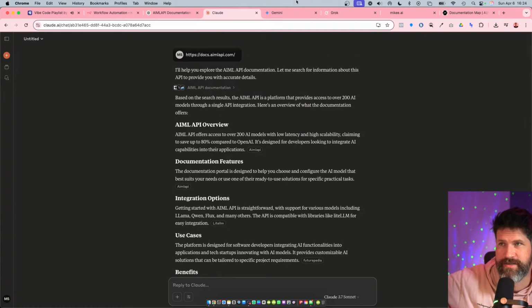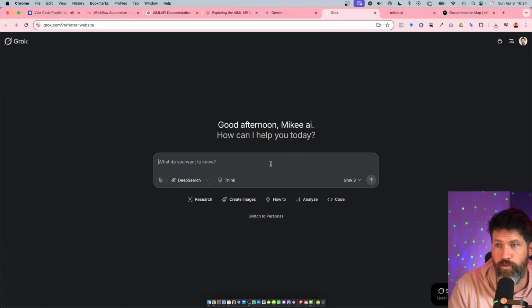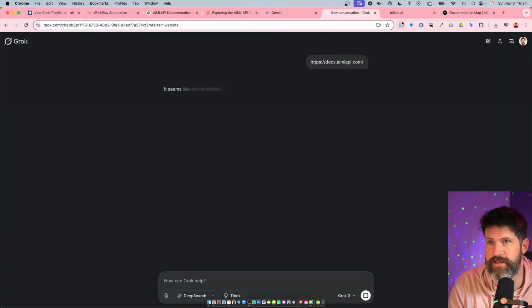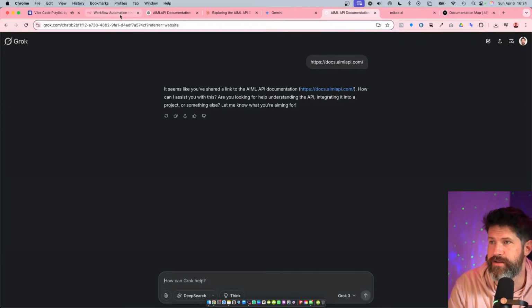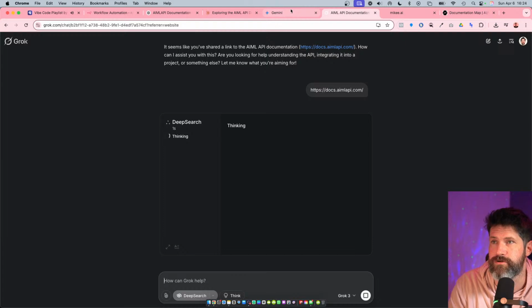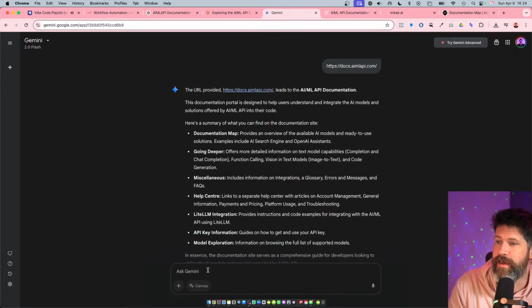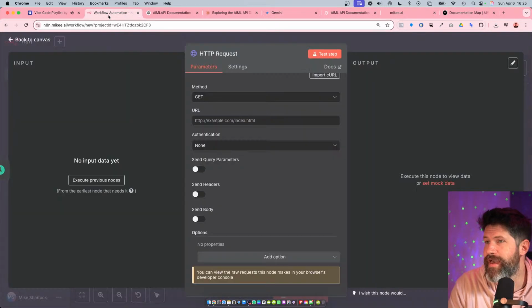I'm not going to read any of what this AI is saying. I just want it to know what I'm trying to do, so then I can go in here and get a reference. Let's do deep research on that with Grok and see what Grok's doing here. And then Gemini knows it's up. So then it's like, here's an HTTP request.